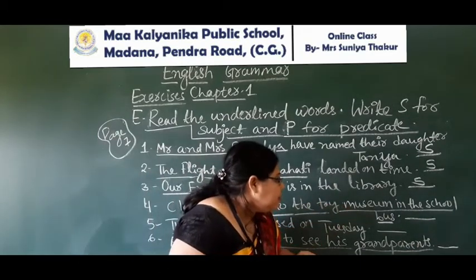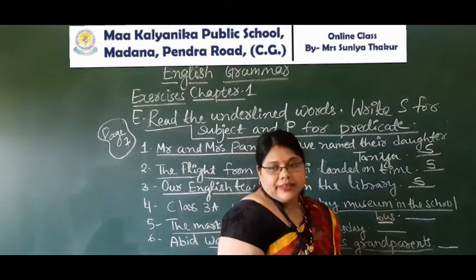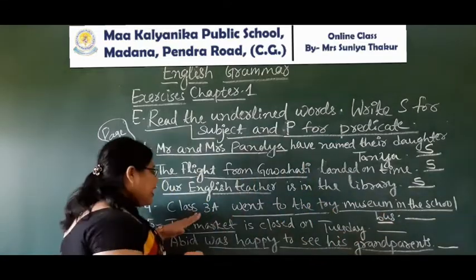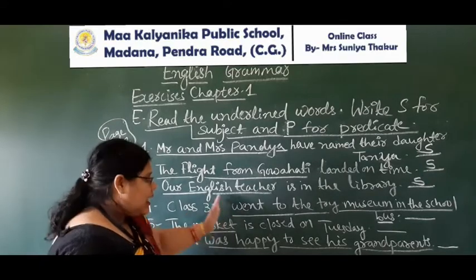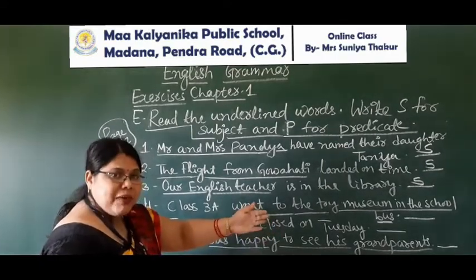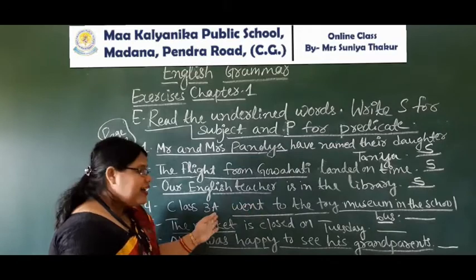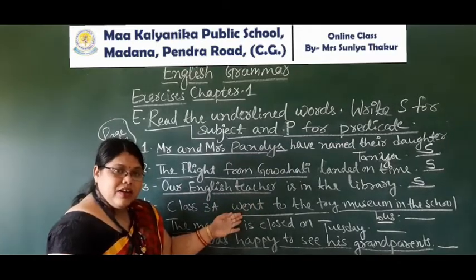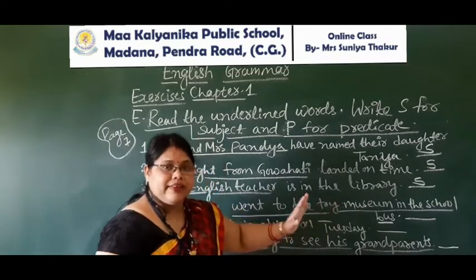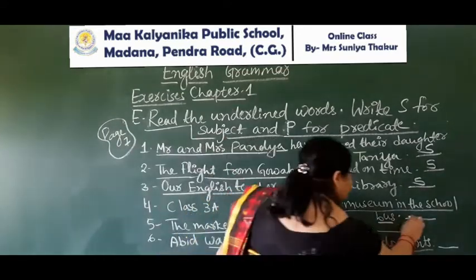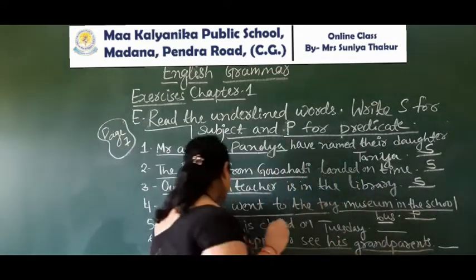Class 3rd went to the toy museum in the school bus. See, class 3rd is your subject part, and the rest is what class 3rd A is doing. They went to the toy museum in the school bus. This part is your predicate part.